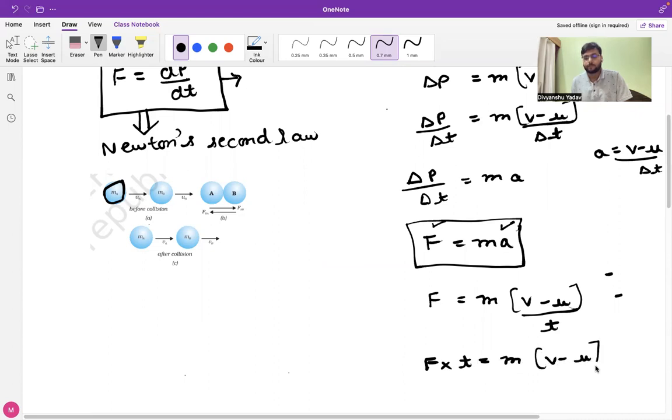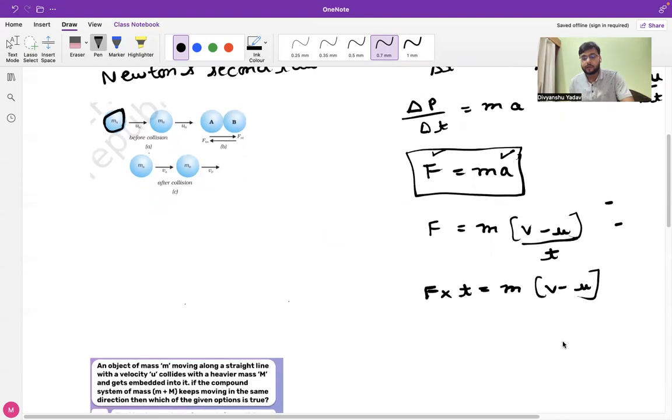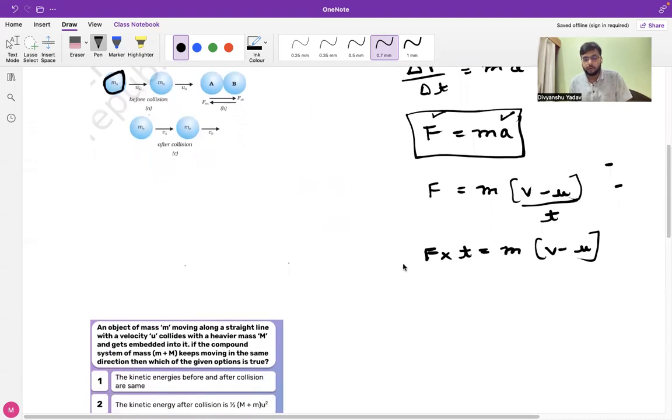As per Newton's first law, if no force acts on a body, the left hand side will be equal to 0. If no force acts on the body, this F times t, the left hand side of the equation, will become equal to 0, for whatever time interval it is.